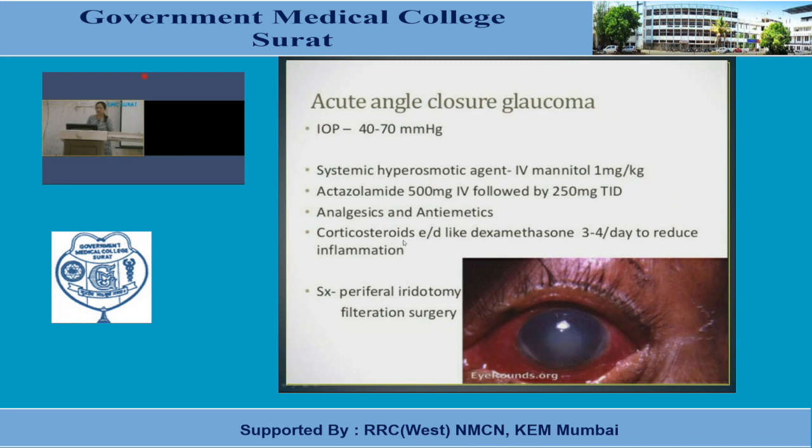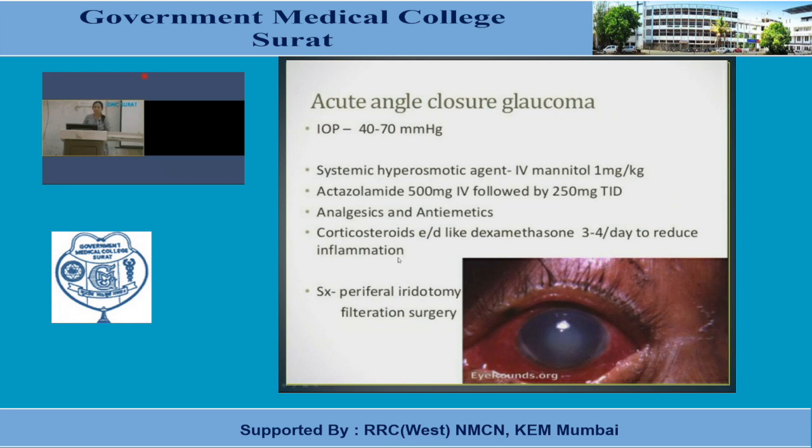When it is necessary to reduce inflammation immediately, we need to administer a corticosteroid also, like dexamethasone, for 3 to 4 days. In case of acute angle glaucoma, the specific therapy is surgery only, whether it is laser iridotomy or a conventional surgical method.